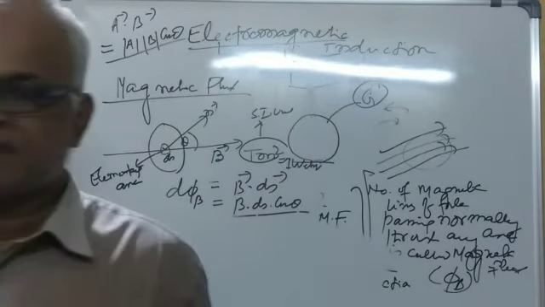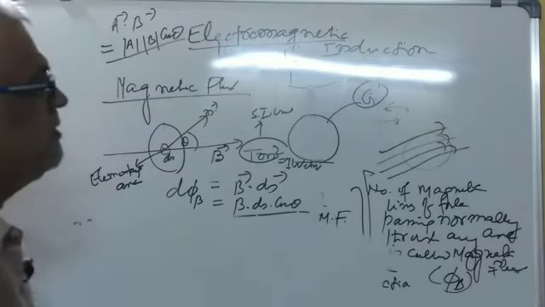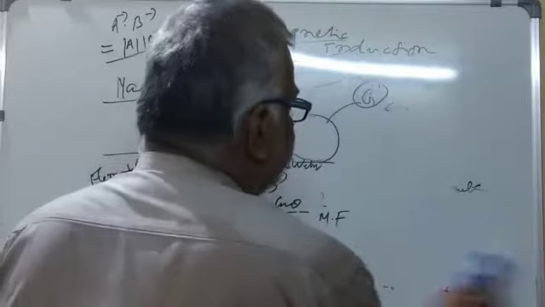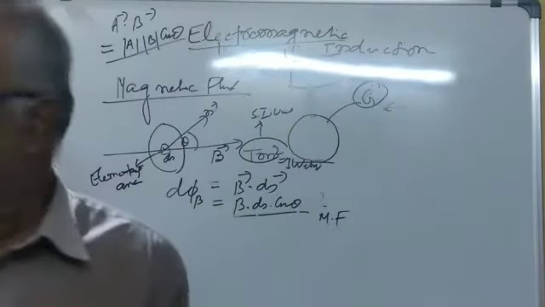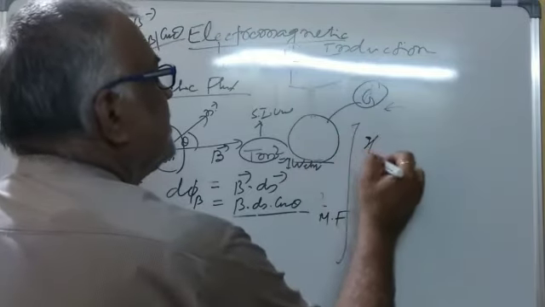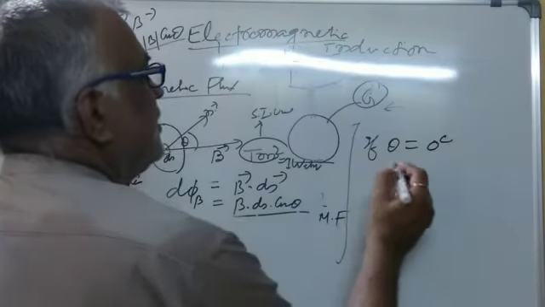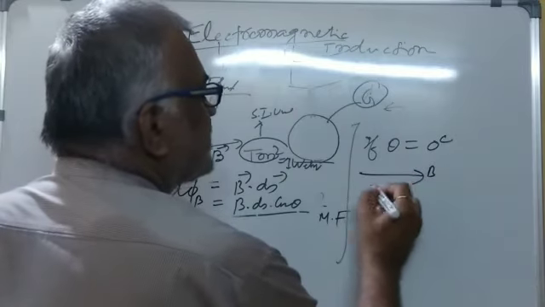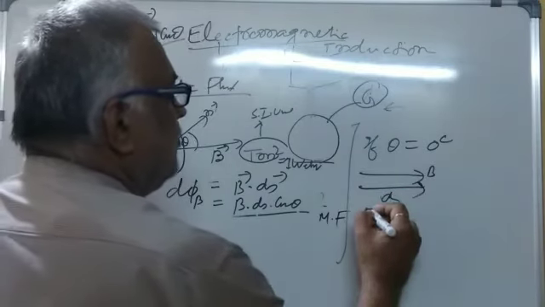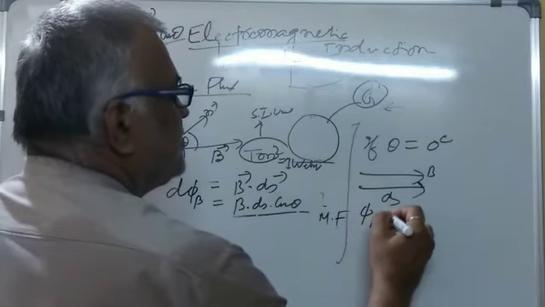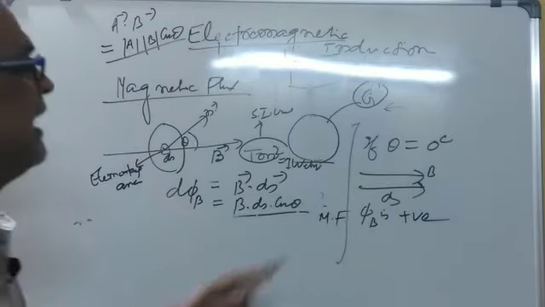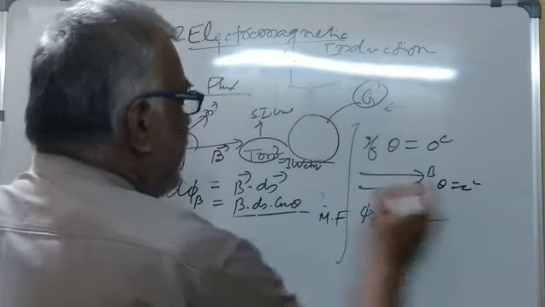Second thing, this magnetic flux may be positive, may be negative, may be zero, depending on the value of theta. Suppose theta is 0 degree, meaning B is in this direction and the area vector is also in this direction, so phi B is positive because cos 0 is 1.